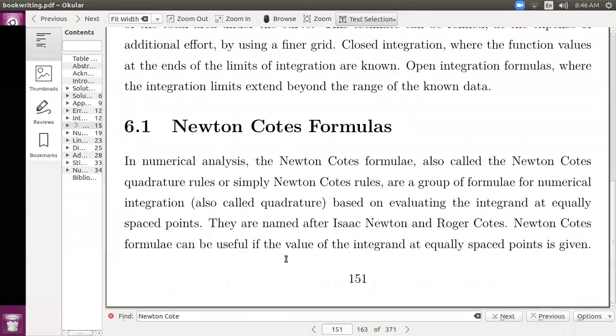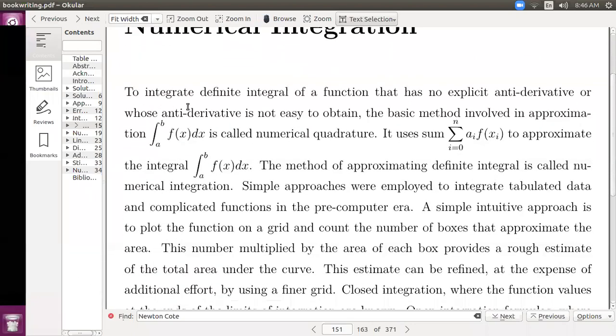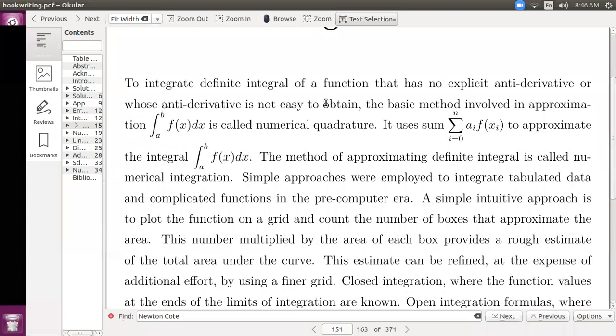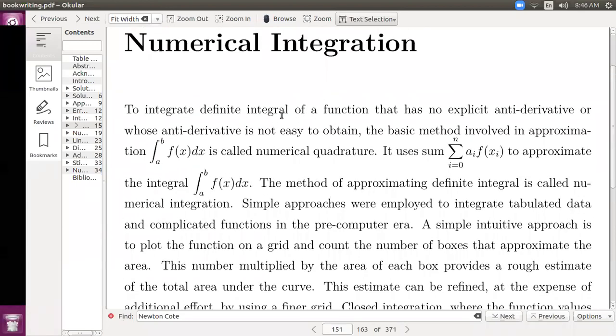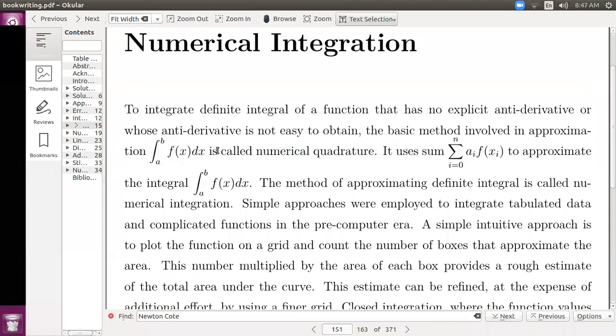So we can revise it. Numerical integration is used to integrate a definite integral of a function that has no explicit antiderivative or whose antiderivative is not easy to obtain. The basic method involved in approximation is called numerical quadrature. It uses a sum to approximate the integral. The method of approximating a definite integral is called numerical integration.